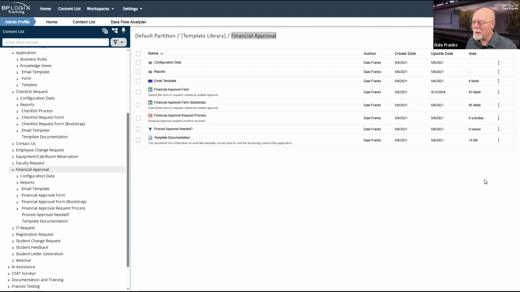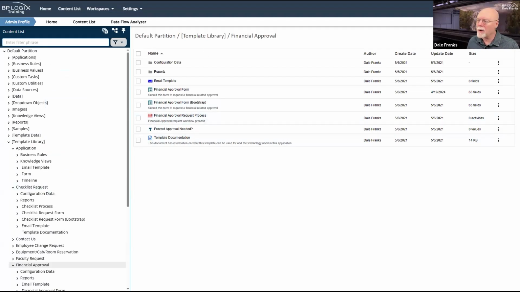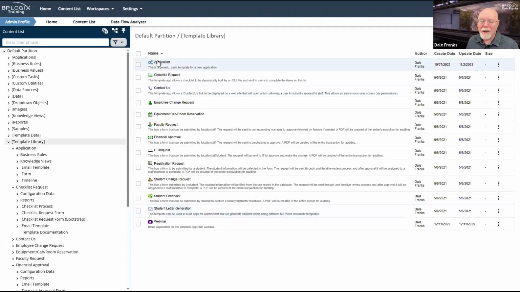I think that's a mistake. I think we should have just put in a really generic template. We didn't do it. So it is not included as part of the templates that you download. If you want this template, email me. I am happy to send you a copy of it so that you will have it.